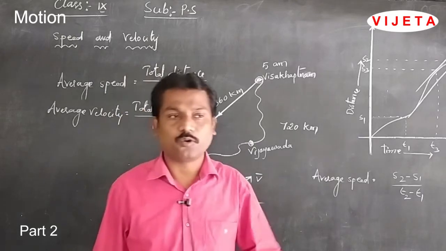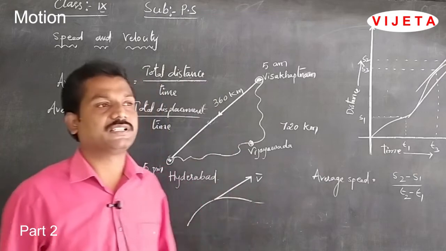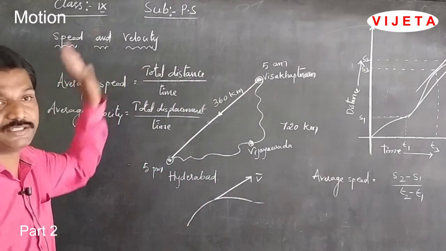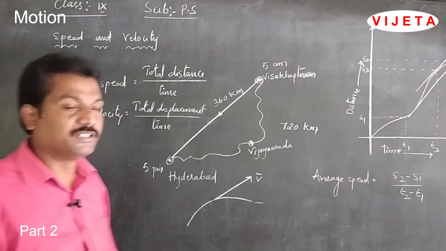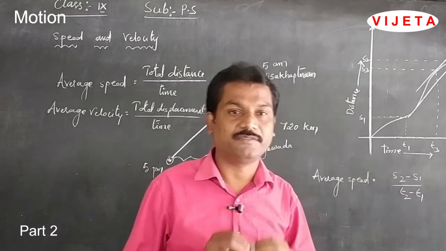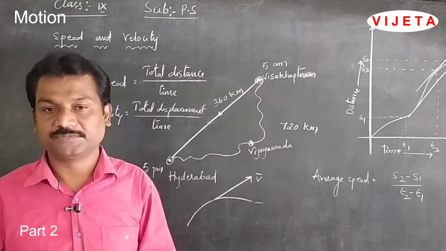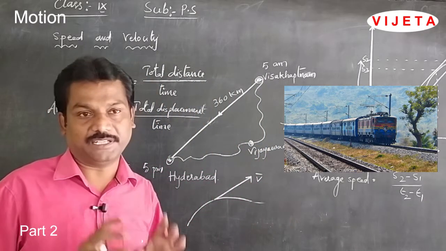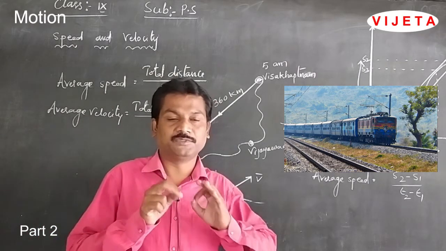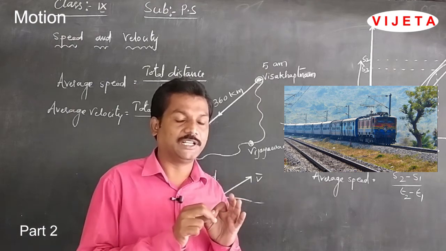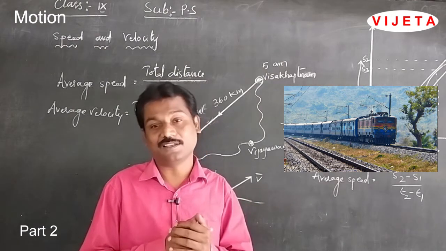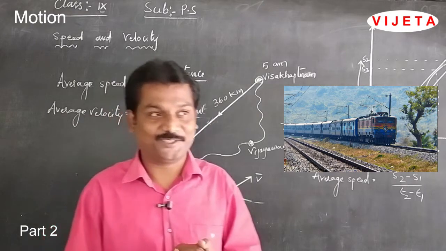Students, in this topic today we are going to discuss two terms: speed and velocity. Before learning about speed and velocity, we need to do a small activity. Students, we know there are a number of trains in our railway system. One of the well-known trains in our Telugu states is the Vishakha Express. There is also a film on Vishakha Express.